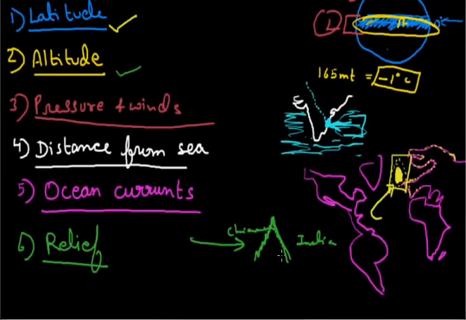So relief also affects the climate. If it is a plateau region, then obviously the stone becomes warm very soon, and because of this the area becomes a low pressure area. In plain regions with a lot of forest, these forests attract clouds, and we see high rainfall in these regions also. So this is how the relief of a particular place also controls the climate. So these six are the factors which control the climate of a particular place.